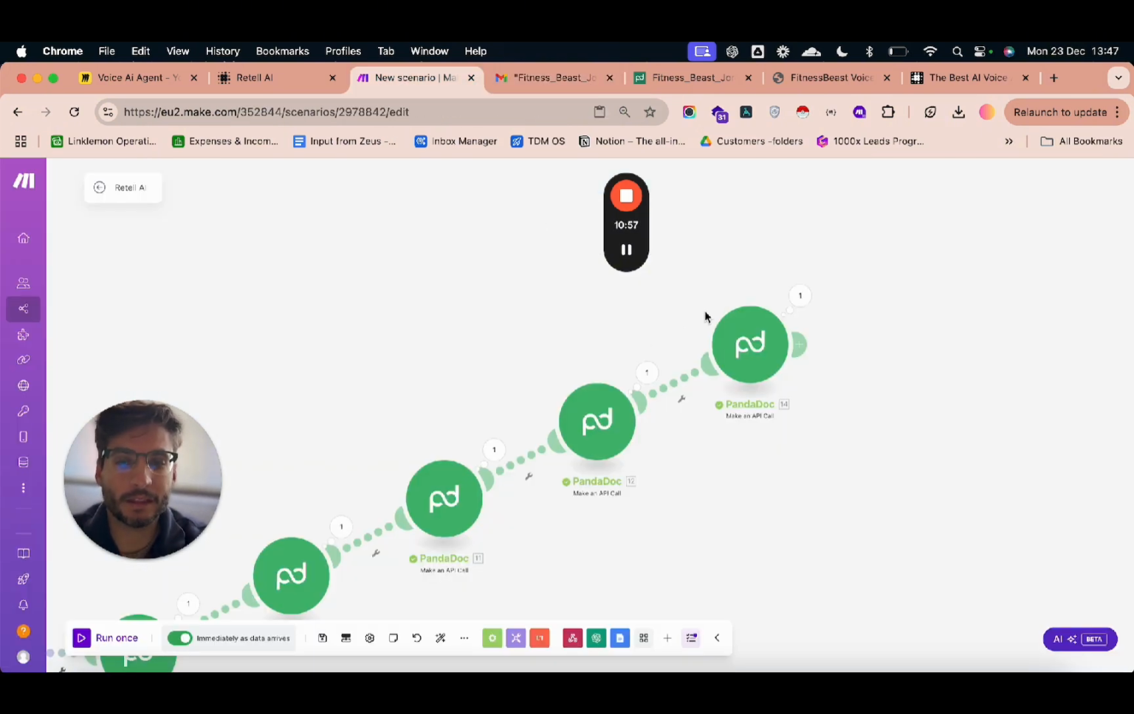And really you can make these as complex as you want. Here for simplicity, we just finish it after the contract, but you can include things like payment links or have everything synchronized with your CRM or whatever you need.